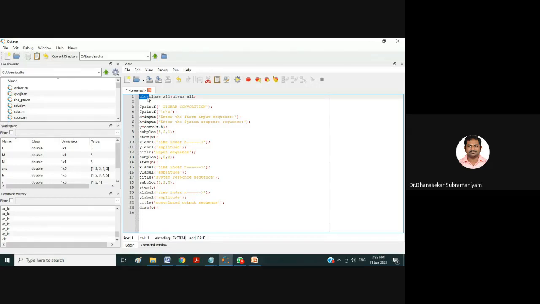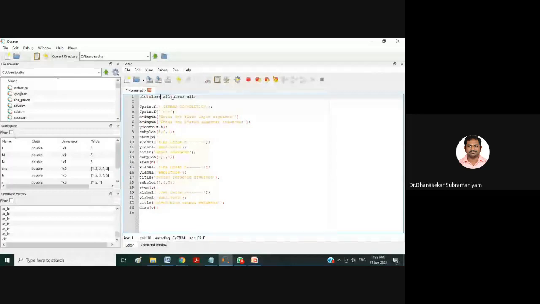Next we have close all. This close all is to close the previous figure windows. If you have done any previous experiment, you have a figure result for that. If you want to close those previous figure windows, you have to use close all. All the figure windows get closed once you give this command.